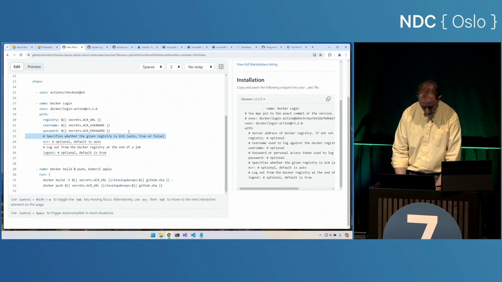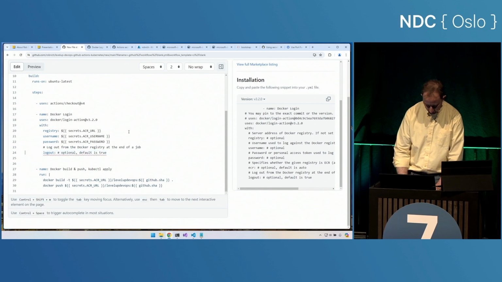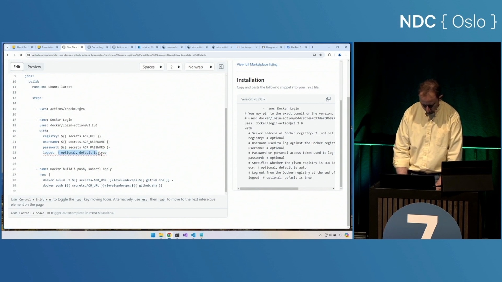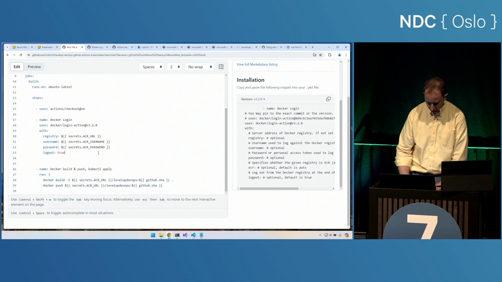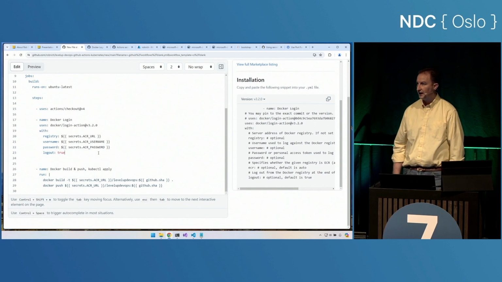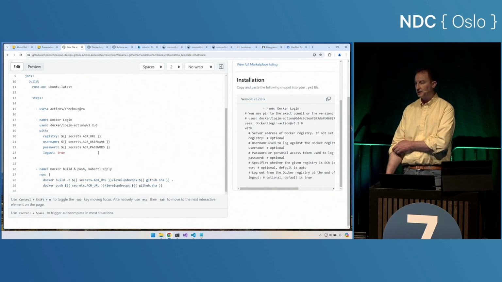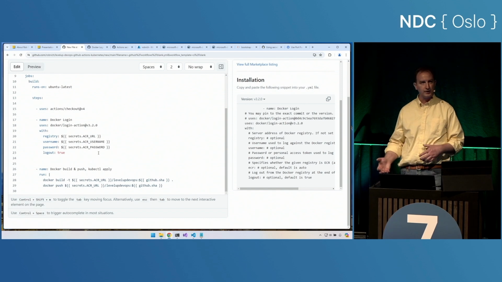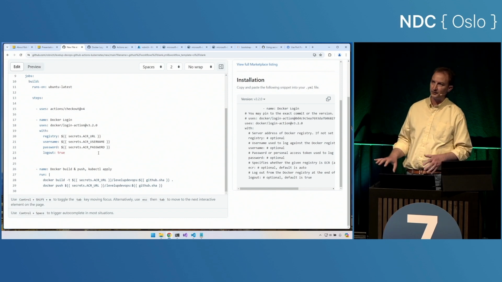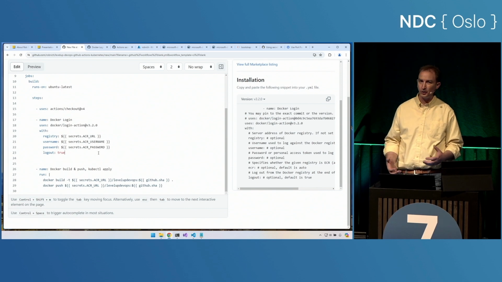Excellent. We'll leave ACR off, and then let's talk about logout. Now, if we're on a shared host, we probably want to remove our secrets after this use. And so let's definitely log out. Part of GitHub Actions, this hosted runner, is it's just going to destroy the whole VM after we're done. And so our secret will definitely be gone, but it's good code hygiene.